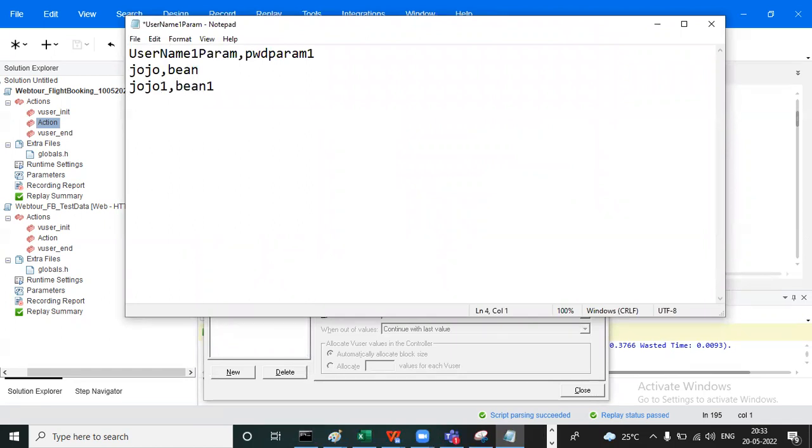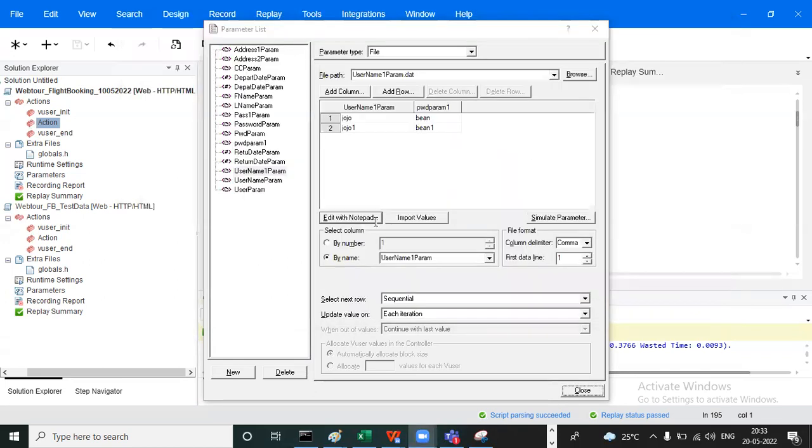That means how many users you want. For example, you are testing our application with 1,000 users. You need to copy or paste it, or enter details, or pick from the DB or anywhere, and keep that many users in here. So based on here only, it will pick the number of users. It's fine.